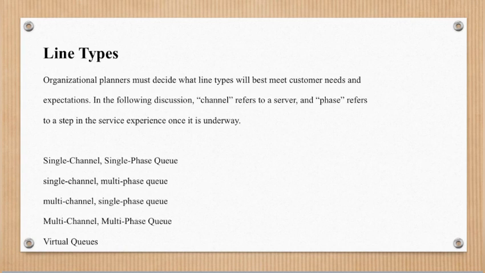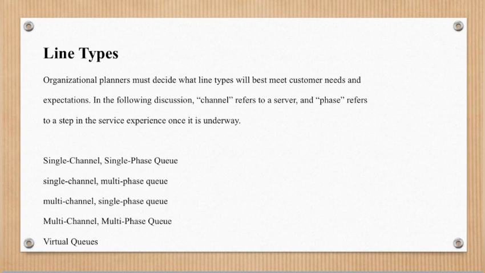Customers come in, wait their turn, and have their hair cut in the single service phase. Indoor customers at some quick serve restaurants stand in any one of several single channel, single phase queues. The customer looks the lines over, chooses one, stands in it waiting for service, and eventually reaches the counter to begin the single service phase. In that phase, the counter person takes the order, assembles and delivers it, and collects the money.